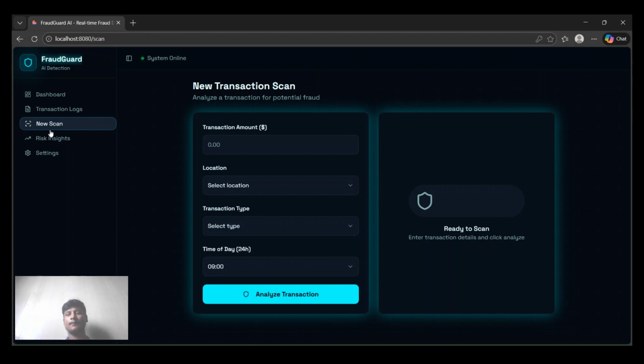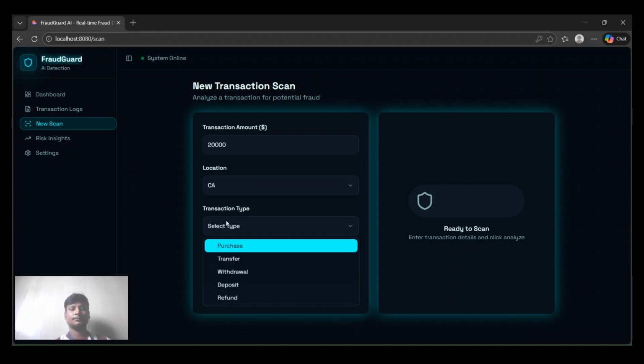This is the new transaction scan page, which is the core feature of my project. The user enters the transaction amount, location, transaction type, and time of the day, then clicks Analyze transaction.